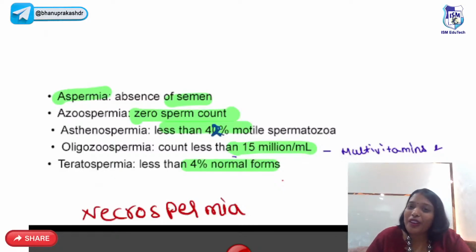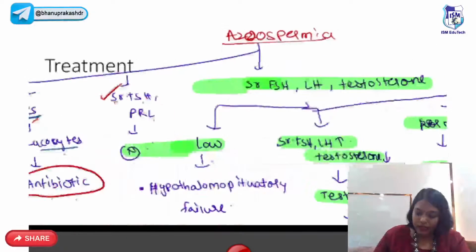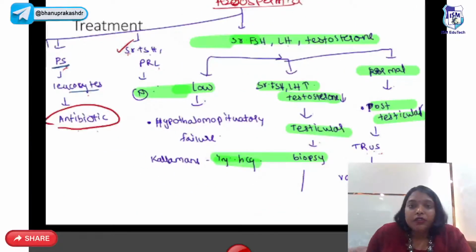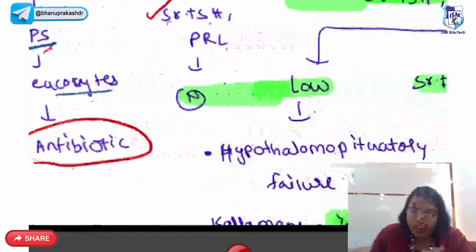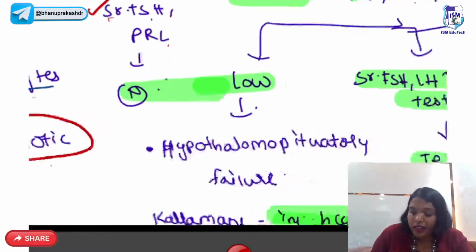Whenever you have oligospermia, you just give multivitamins and antioxidants for 3 months and everything becomes normal. But how do you work up azoospermia is a question. So what do we do for azoospermia? Whenever we have azoospermia, first take a peripheral smear. If you have leukocytes, give antibiotics. Do a serum FSH and TSH and prolactin.